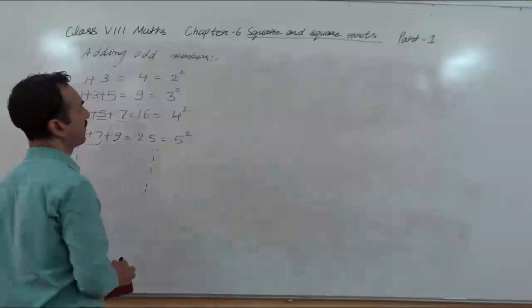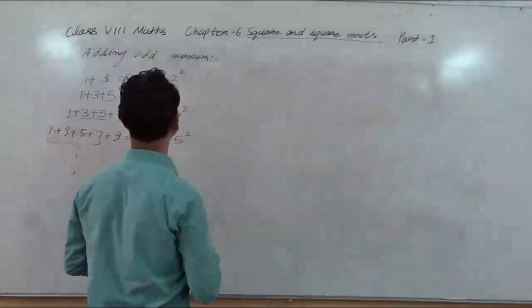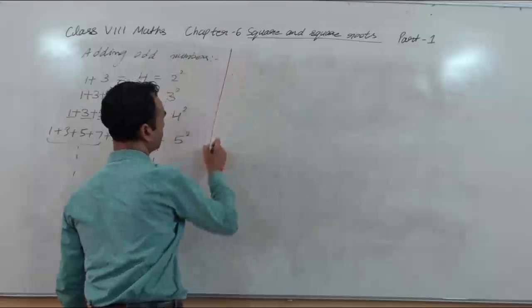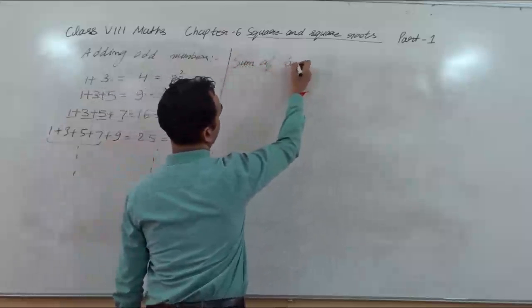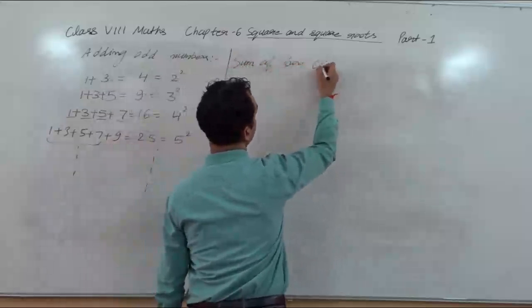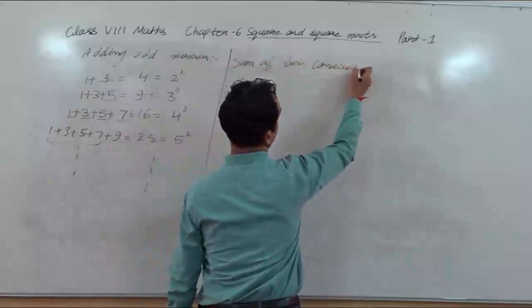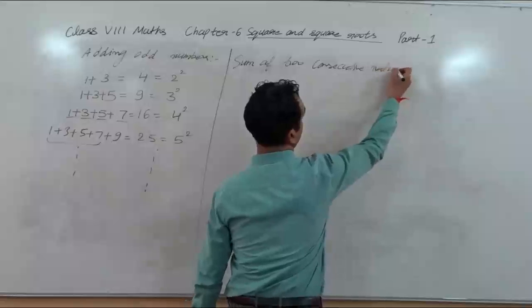Let's see one more property, the sum of consecutive natural numbers. Sum of two consecutive natural numbers.